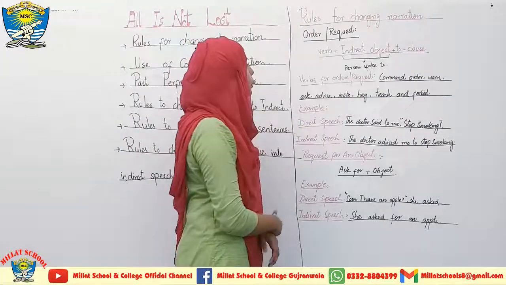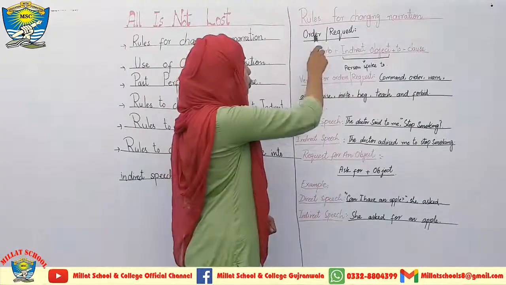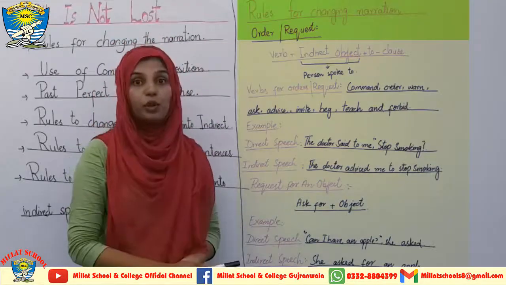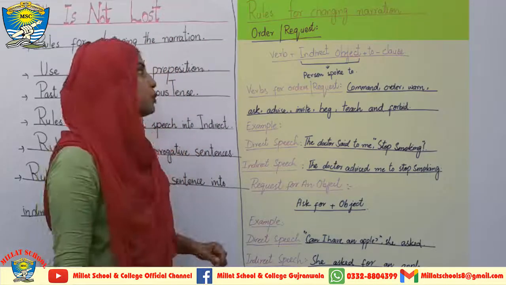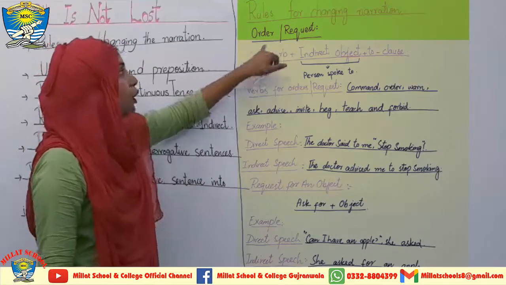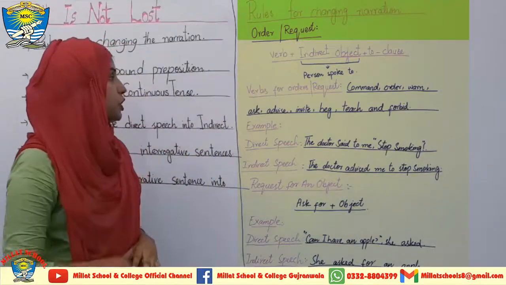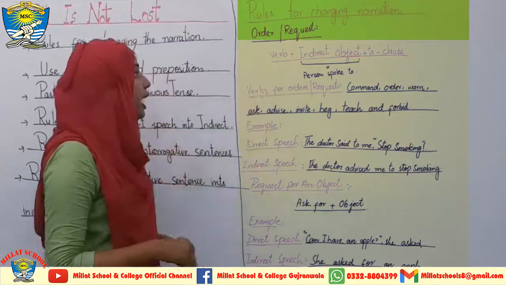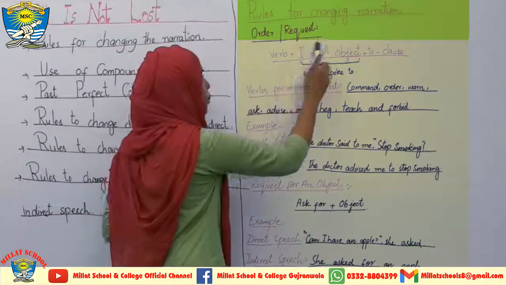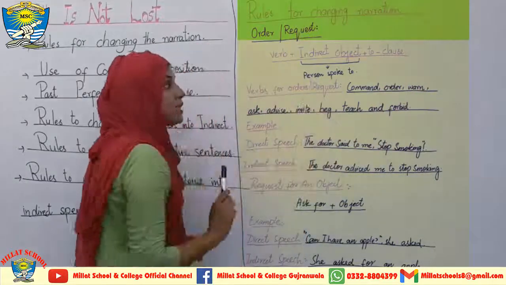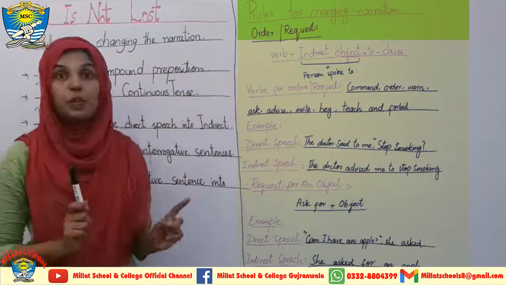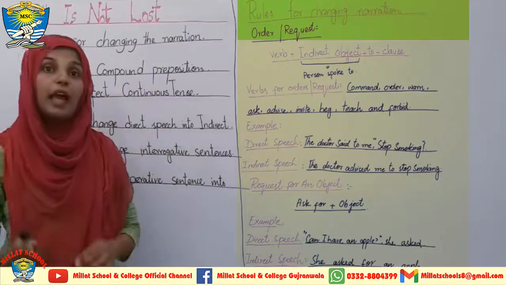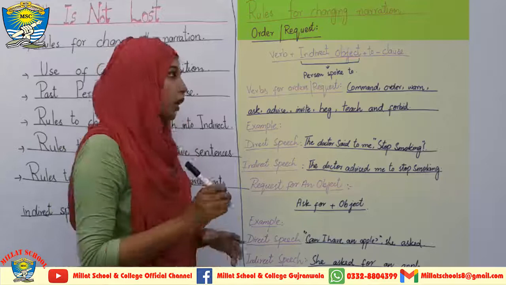Here on the board you can see I have written down some rules for changing the narration, but here I am going to discuss in front of you only those rules which we follow to change an order or request into indirect speech. How do we change an order or request into indirect speech? Here I have given you a formula. This is the most precise way in which you can learn this concept, and you have to follow this concept in this manner. It will surely help you.